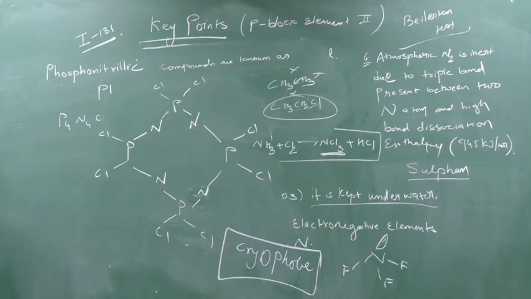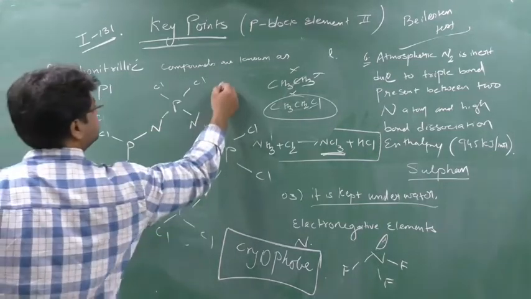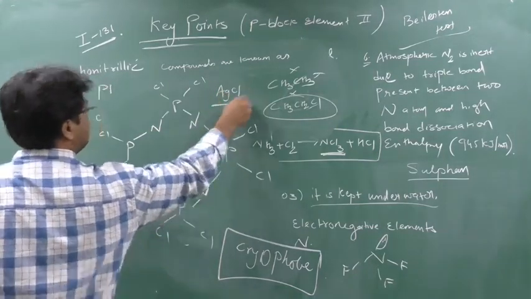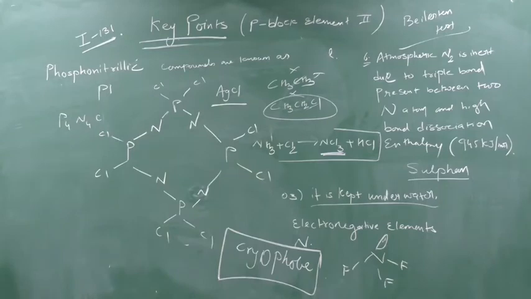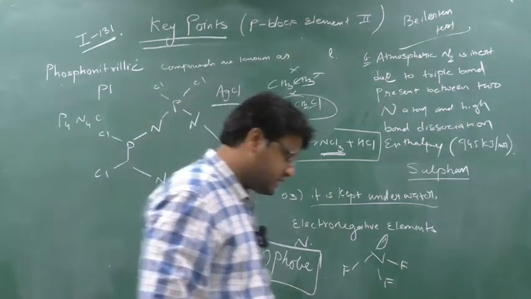Clear? Next. AgCl, silver chloride, is insoluble in water. Clear? Write down next.